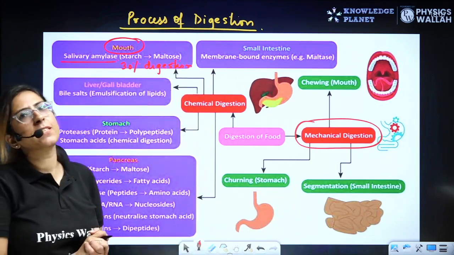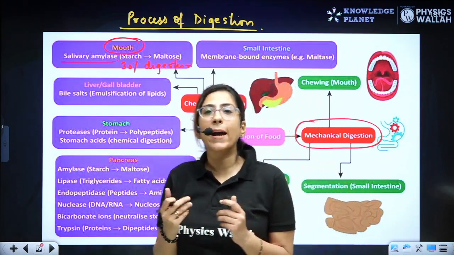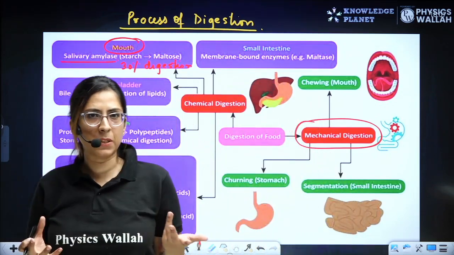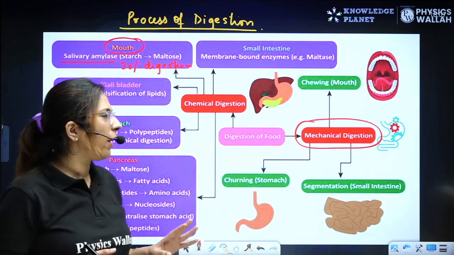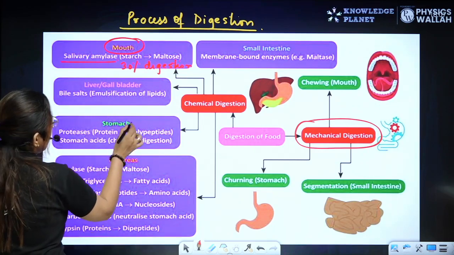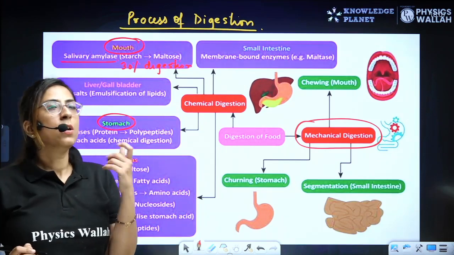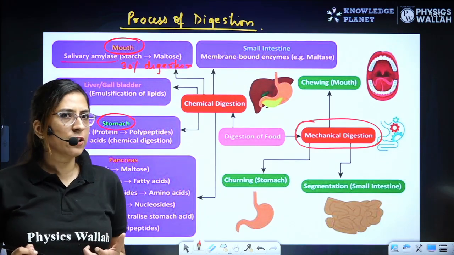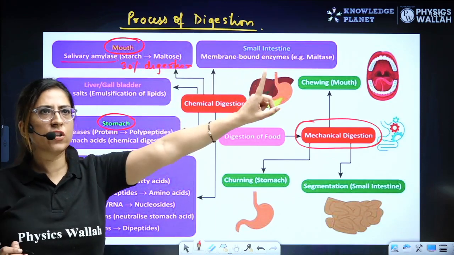Yes, if someone tells you that the salivary gland also secretes lipases, lipases help in digestion of fat. Yes, it is there, but no fat digestion occurs over here. Now I'll be talking about this particular part, that is the stomach. If your teacher asks you, does digestion occur in the esophageal region? No. No digestion occurs in the esophageal region.